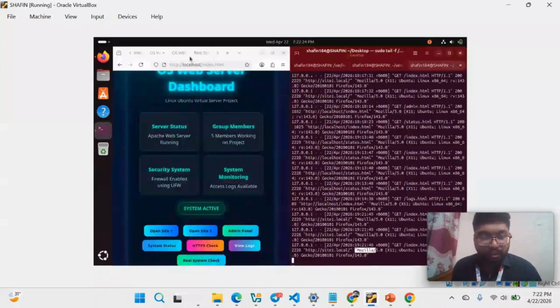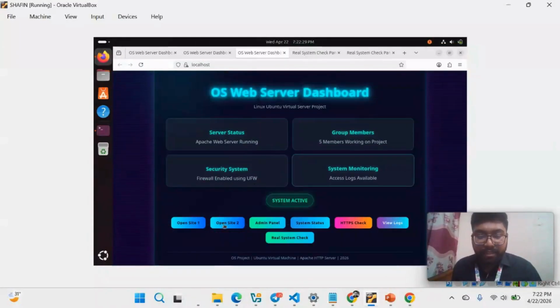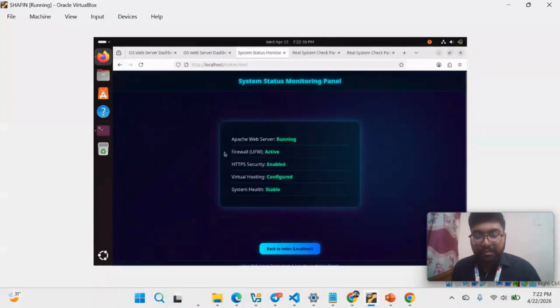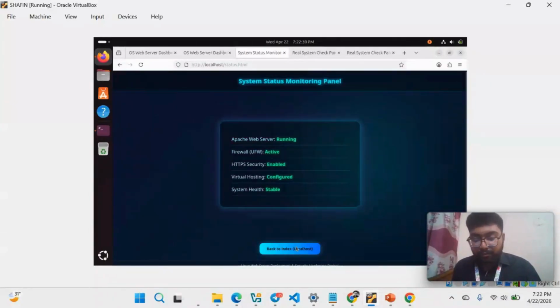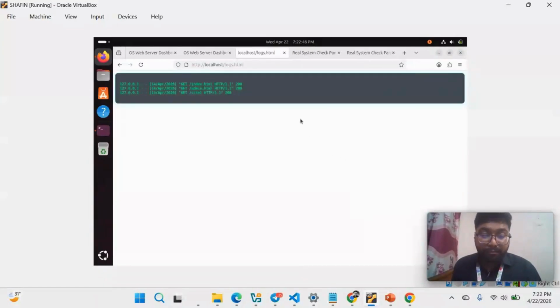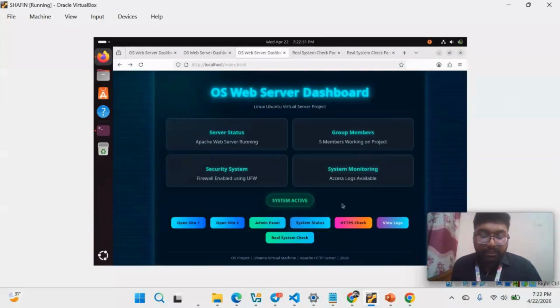So if I go to the dashboard again and zoom in, I can see many buttons here. For example, the admin panel, I can click here and see the details of the admin. If I go to the system status, I can see the system status perfectly, and go back to the main site again. We also added some virtual logs, which are demo logs, and I can see the details from here. So these are basically the main dashboard and project, where we can check and verify all the features of our project. So that is all from myself.